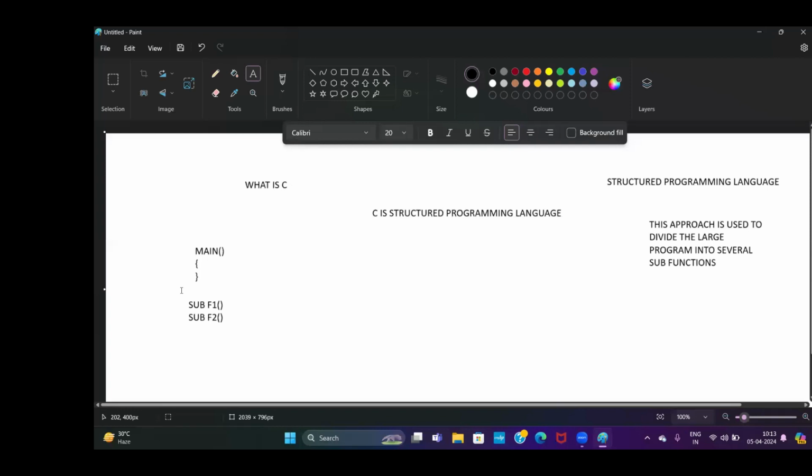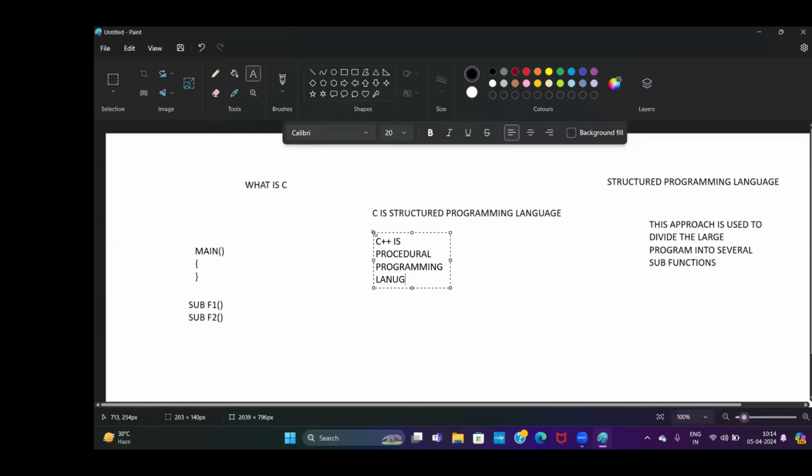The approach is how you implement the program. Here C is the structured programming approach. C++ is a procedural programming language. So what is a procedural programming language?